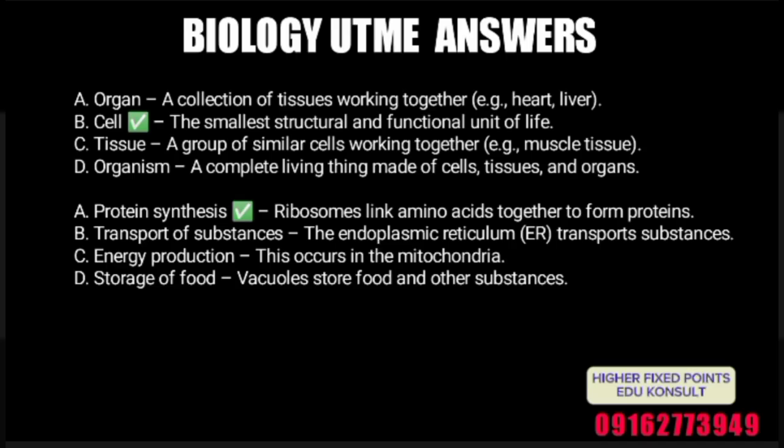So organ, a collection of tissues working together, like, let's say, the liver. And cell, I told you, is the smallest structural and functional unit of life. Without cell, there's nothing like life. Okay, so all these things are very important. Tissue, a group of similar cells working together for proper effectiveness. And organism, the main components of organisms are what? Cells, tissues, and what? Tissues and organs. Exactly. So without these main components, there is nothing like organisms.